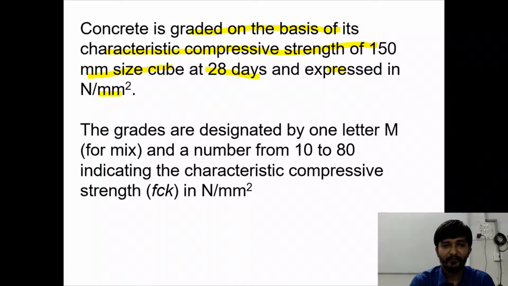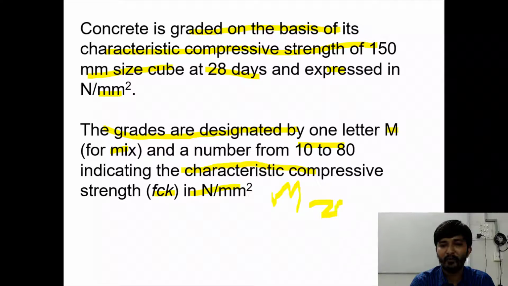The grades are designated by one letter M, which is for mix, and a number from 10 to 80, indicating the characteristic compressive strength fck in Newton per mm square. Let us say, for example, I am having a concrete grade of M20.